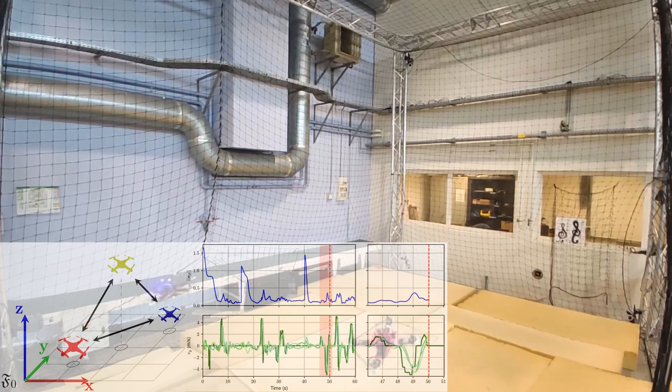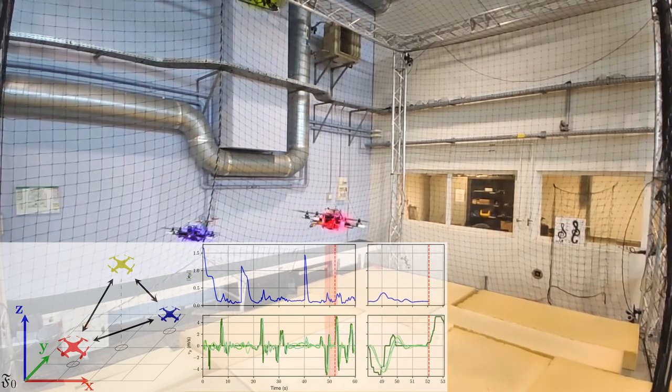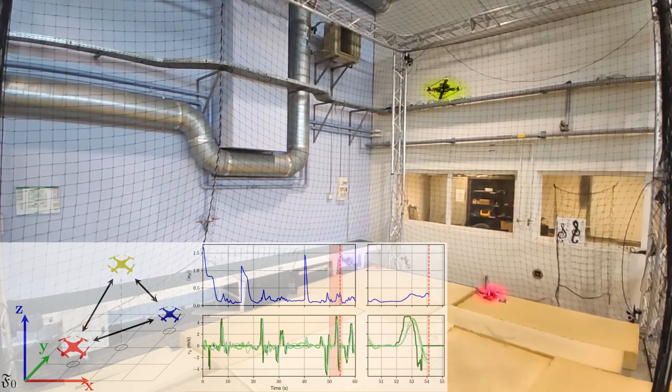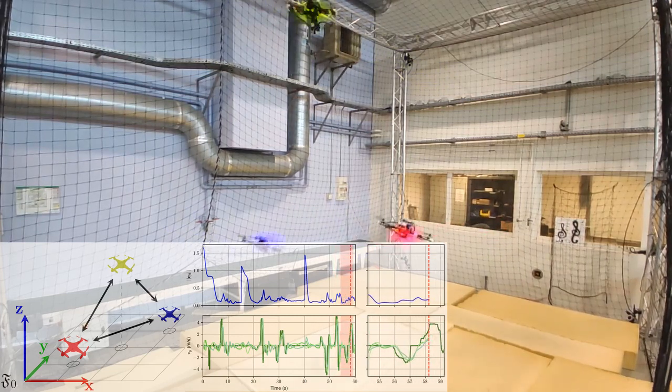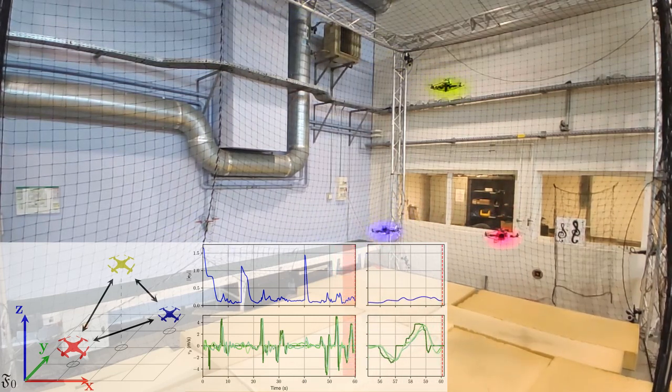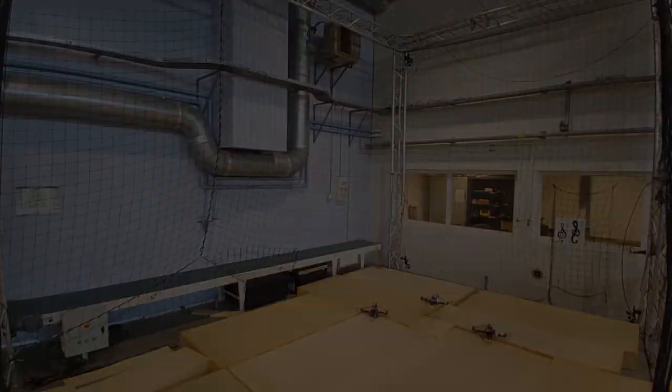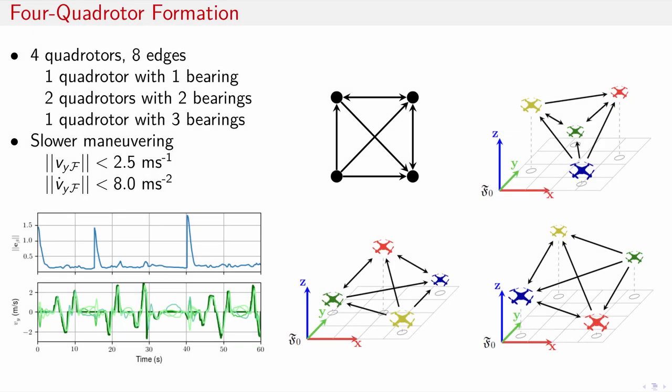It can be seen that even for large step velocity inputs, the quadrotors track the steering command quite well, although with a time lag of several tenths of a second. There are small spikes in bearing error when large velocity steps are given, otherwise good formation convergence properties are observed.